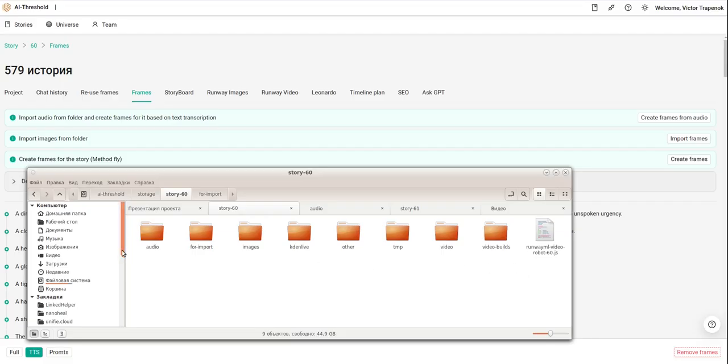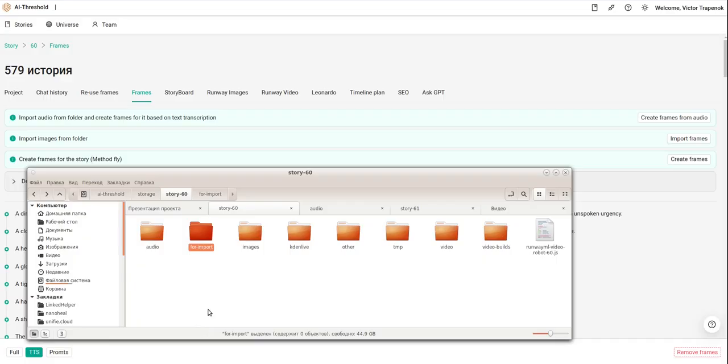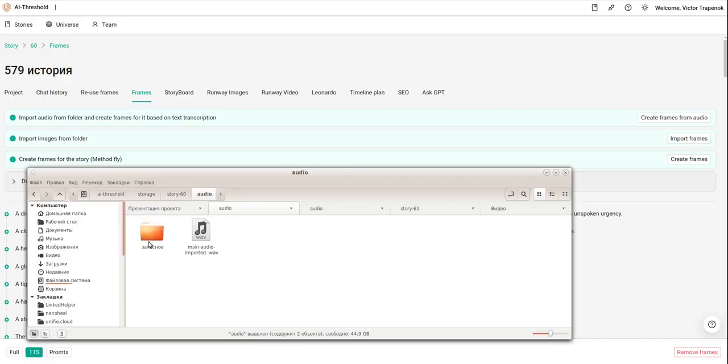The structure is the same for all stories. Here I have the folder for import objects. I will put here the files that I want to import. For example, I will put the audio in the import folder, and then I can go to the next step.